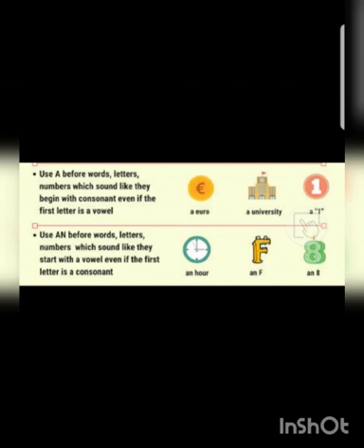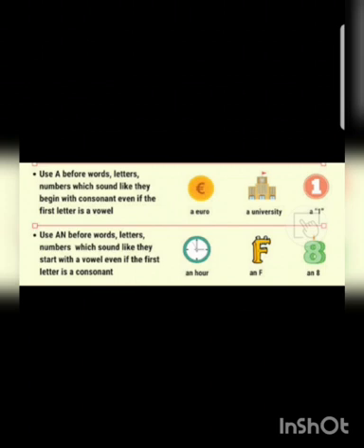For example, a euro. Here the first letter is a vowel, but the sound is consonant. In the same way, university is giving consonant sound, so that's why we are using a. In the same way, one is giving consonant sound, that's why we are using a before one.